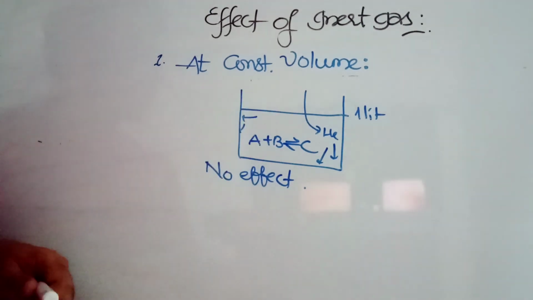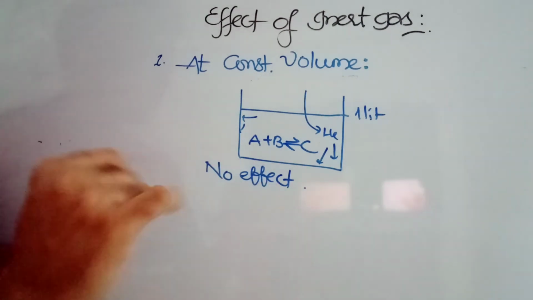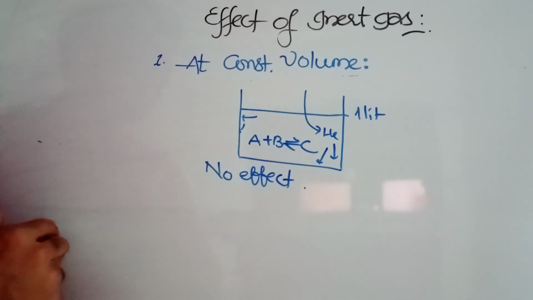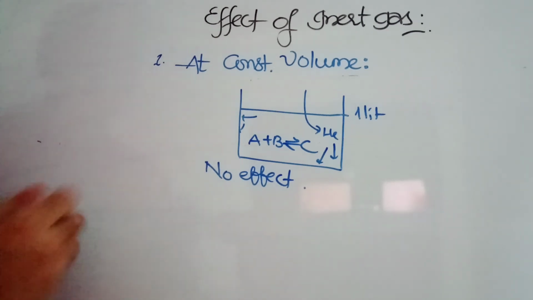But if it is at constant pressure, if delta n is equal to 0, no effect. Otherwise, it favors the more number of moles side. This is one very, very important topic.